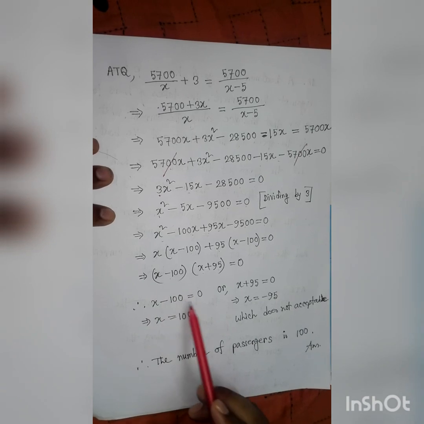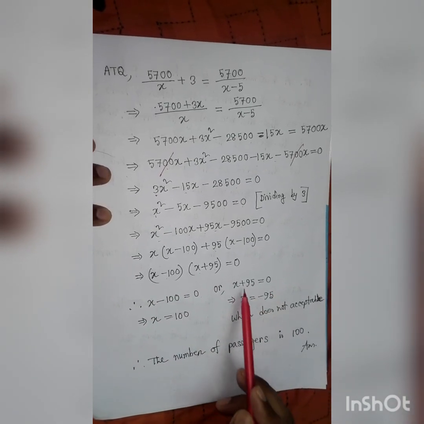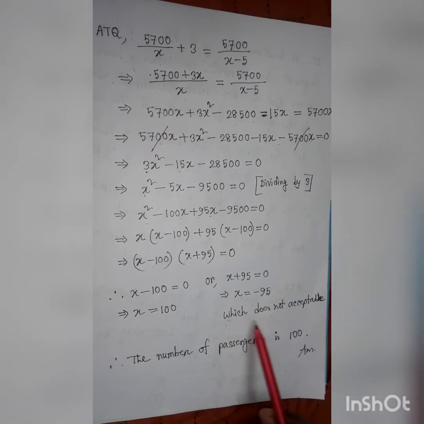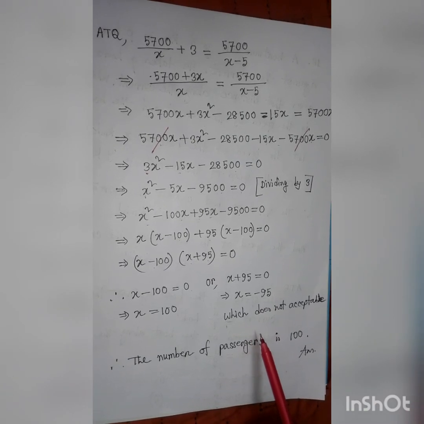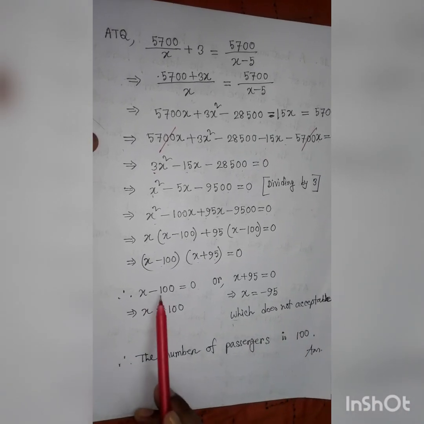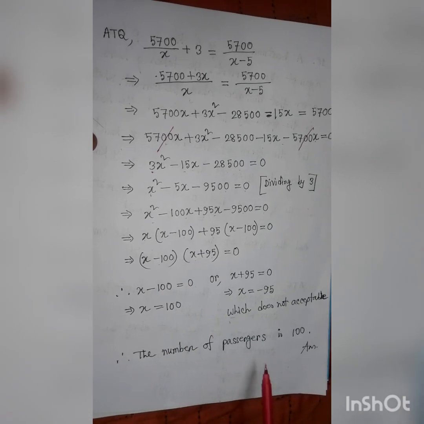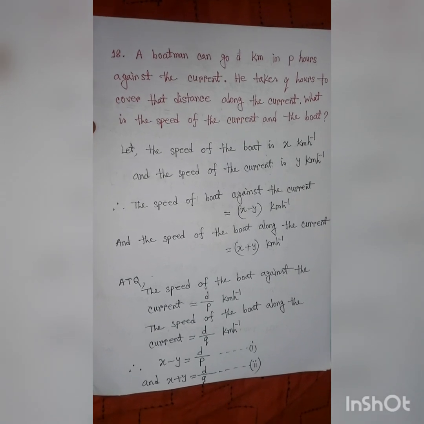So x minus 100 equal to 0 or x plus 95 equal to 0. So x equal to minus 95, which is not acceptable as the number of passengers cannot be negative. Here we get x equal to 100. So the number of passengers is 100. Now we try to solve another problem.